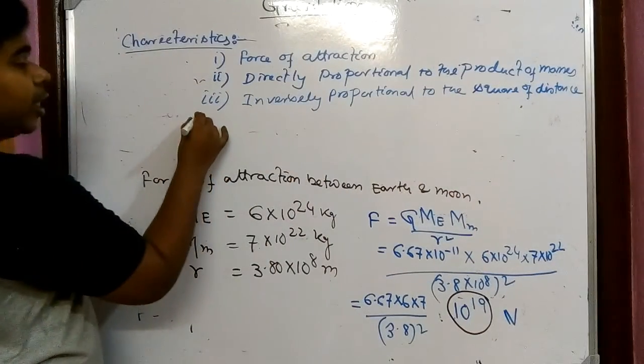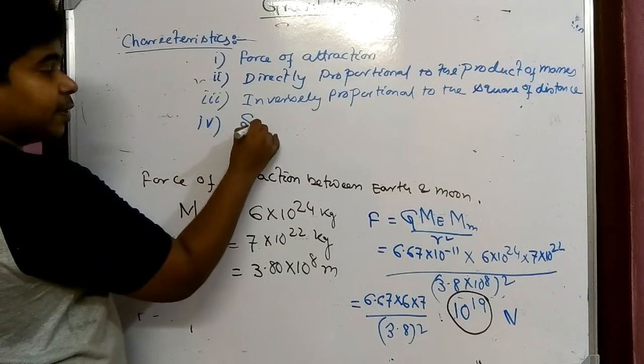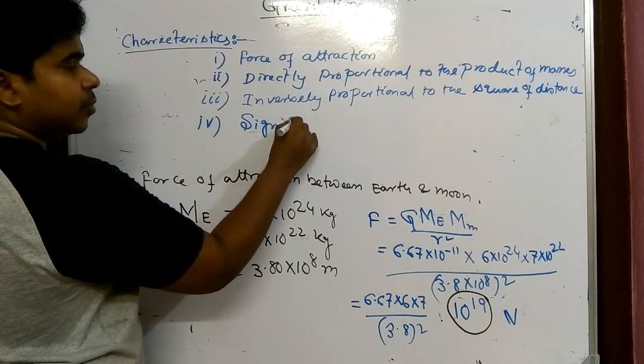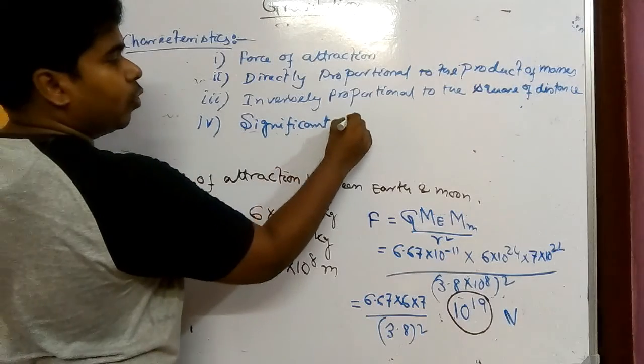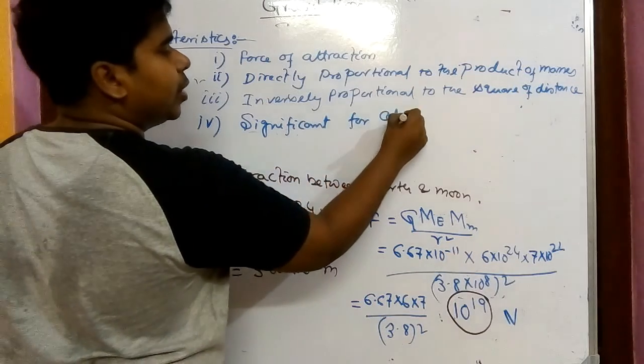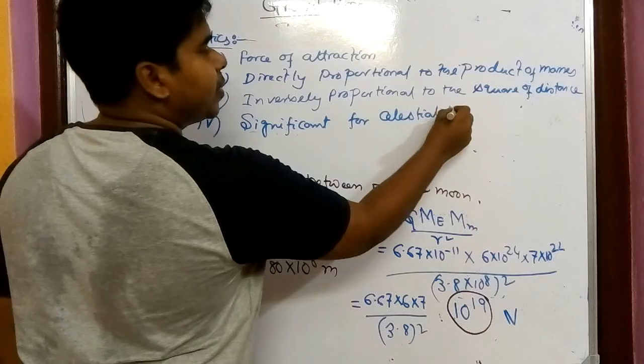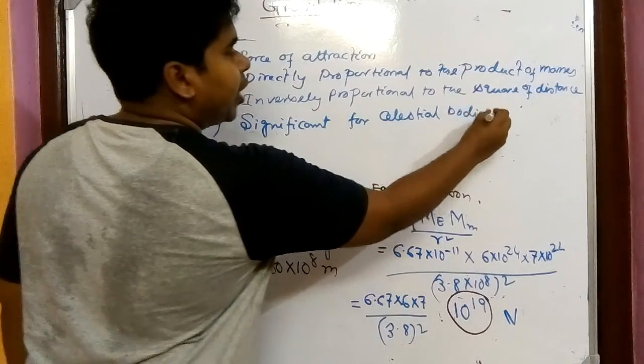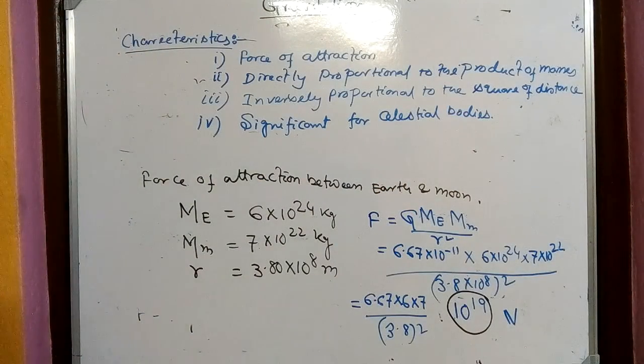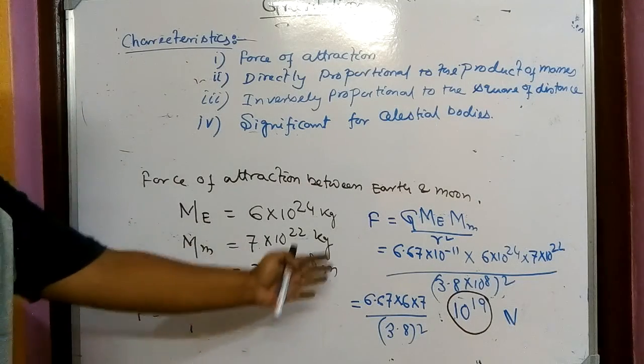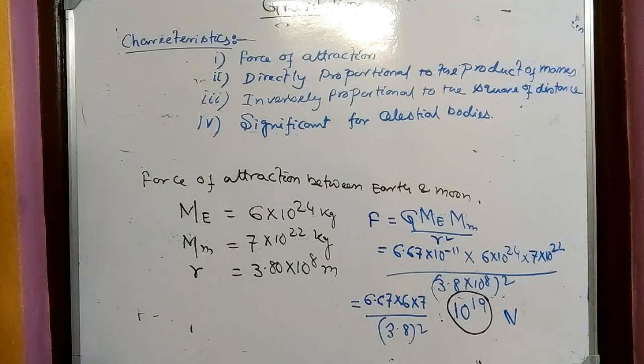And number four, that we have just seen, it is significant for celestial bodies. If we take bodies having smaller mass, then it is not significant. So for getting exact gravitational force, we have to take celestial bodies. That example is given here.